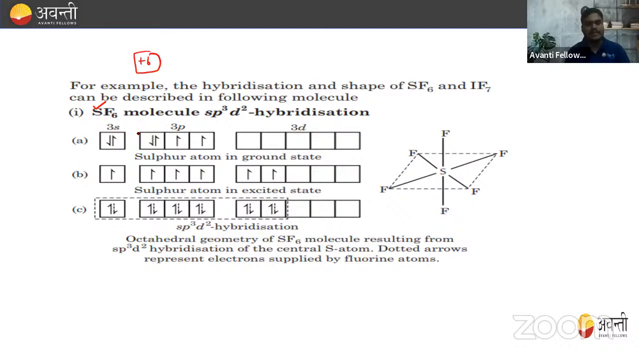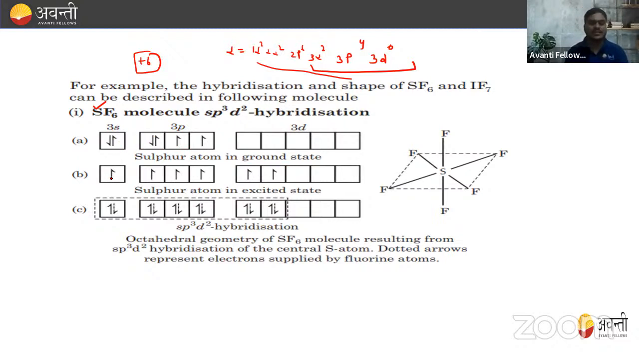Right. So this is the sulfur electronic configuration, that is 1s2, 2s2, 2p6, 3s2, 3p4. 2, 2, 4, 2 is 10, 2 is 12, 4 is 16. So we have 3p4, right? We are taking the valence electrons only. So we have 3s, 3p, and 3d also, having 0 electrons. So this is in the ground state.